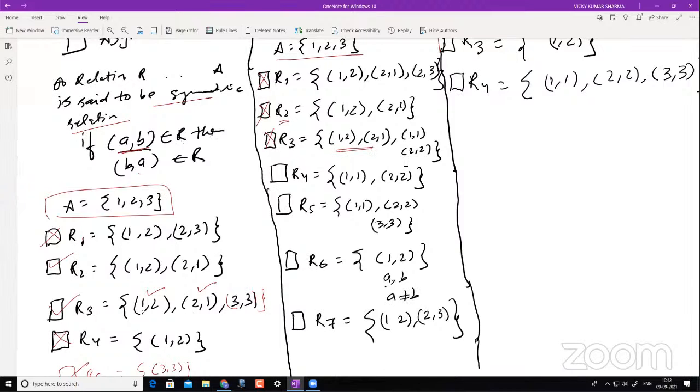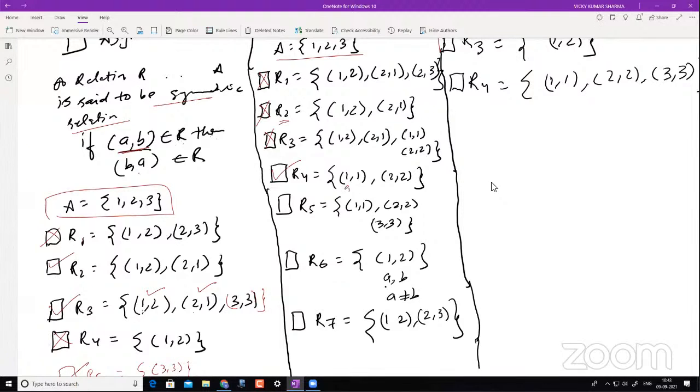What about R4? Can you tell me about R4? Yes, all right, diagonal, correct answer. R4 is symmetric and antisymmetric at the same time. Can it possibly be? I'll come to that. As of now, just tell me about antisymmetric. Is this antisymmetric? The answer is yes. Most of you are saying yes. Good.